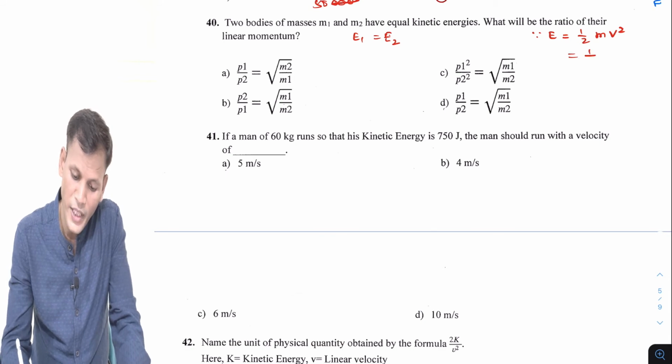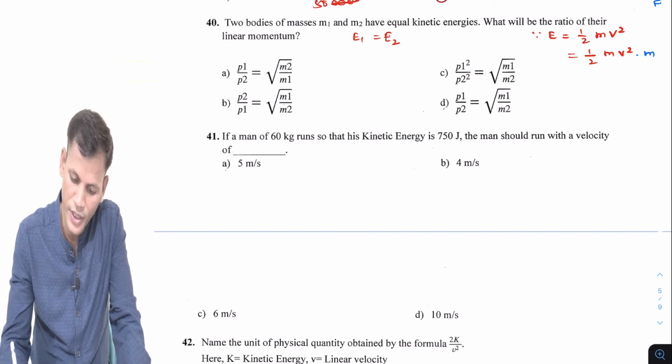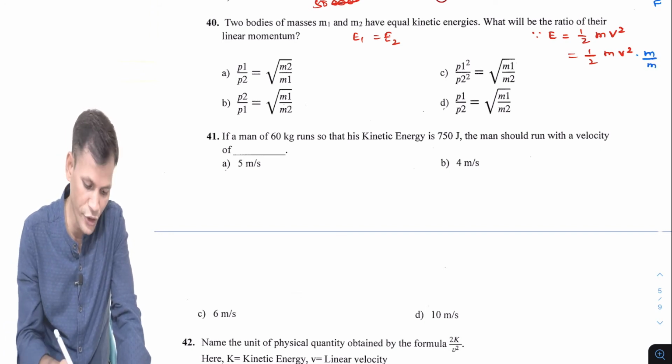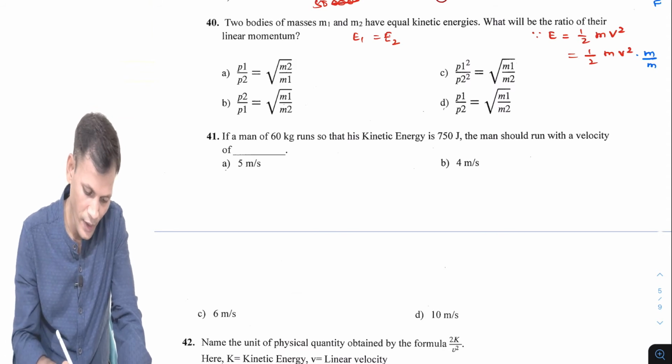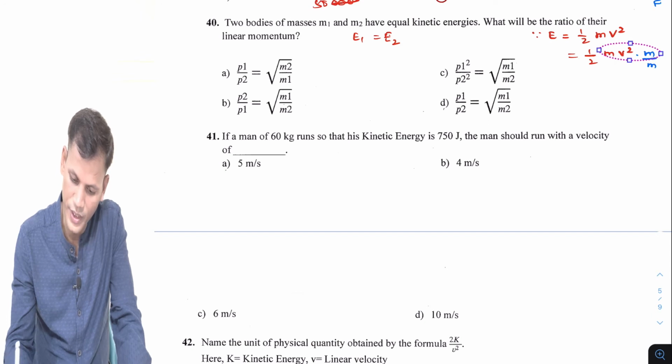Now in terms of momentum, I want to write mv square. I will multiply it by m divided by m. Why I am doing that, you will understand. This term collectively we can write as m square v square.